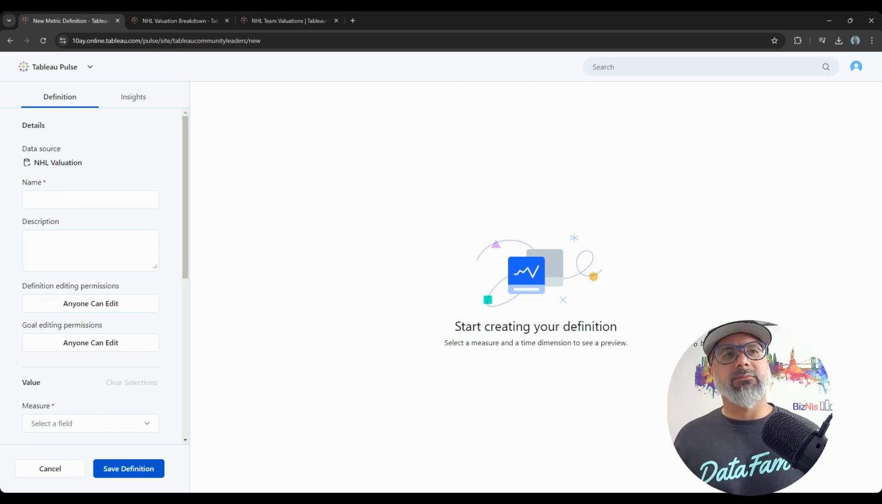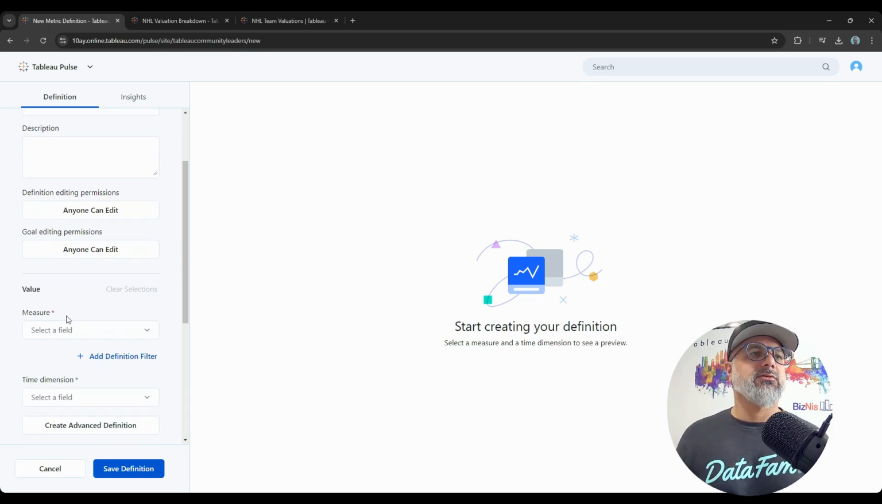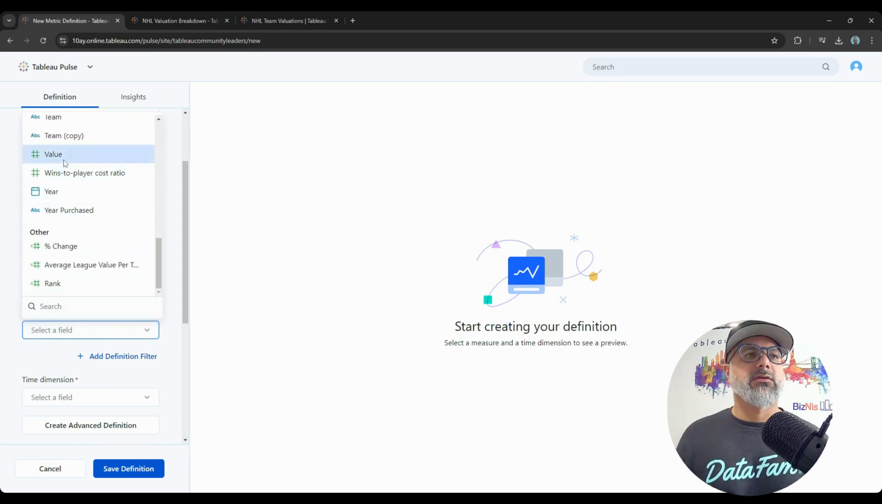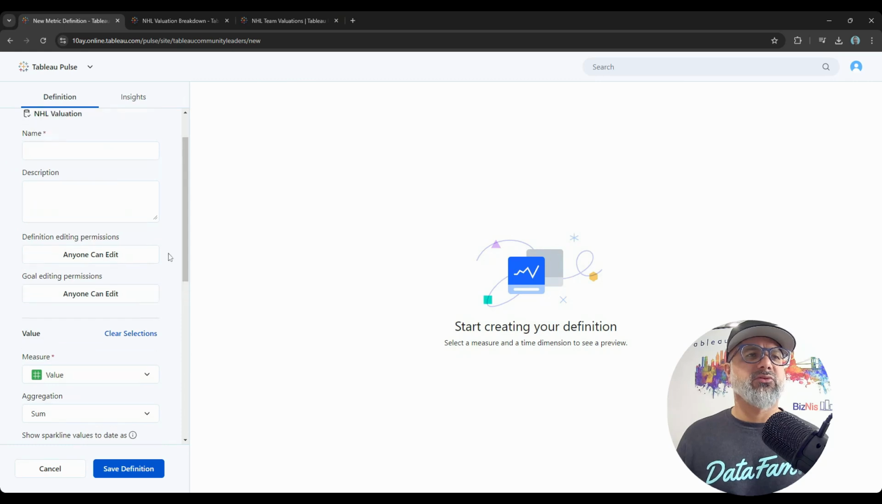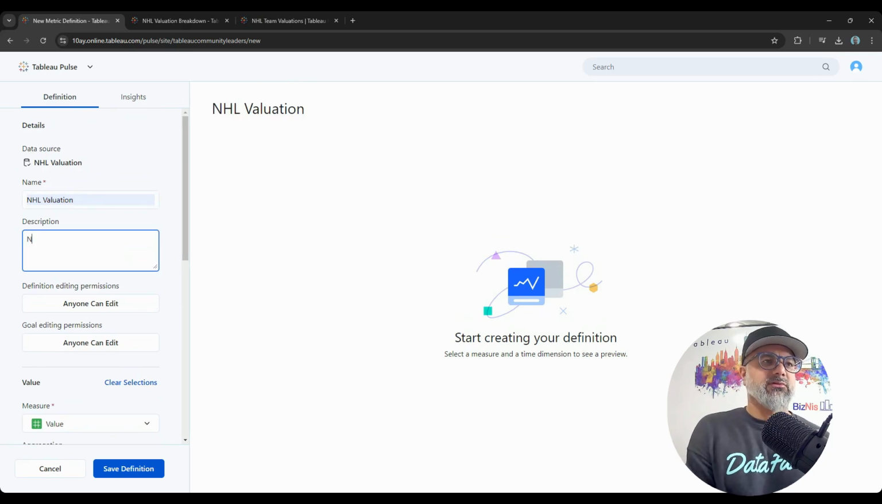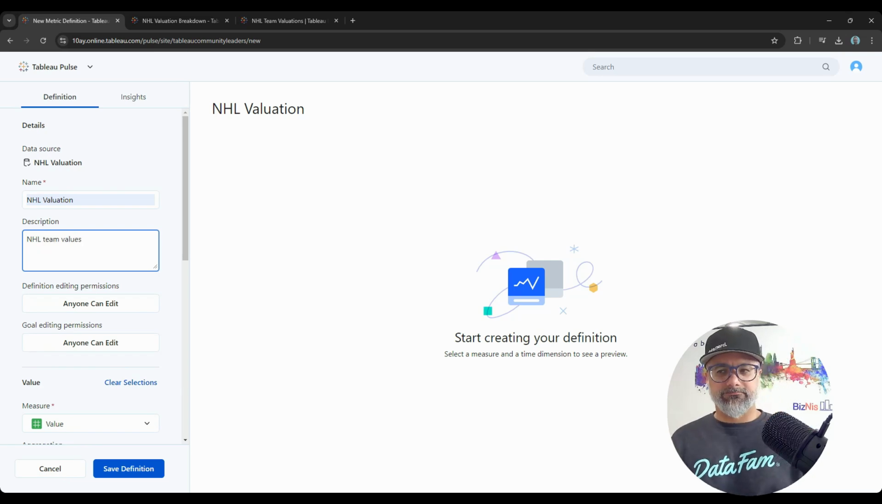Okay, so now this is where you define the metrics that you want to follow. What are the most important metrics? This is like your dashboard. You open it up every day or whatever cadence you need to see it for, and you can see the trends. So I'm going to go here to the measure, and I'm going to select value. That is ultimately my most important metric here, and I'll call it NHL valuation, give it a name, NHL description, NHL team values. Okay.